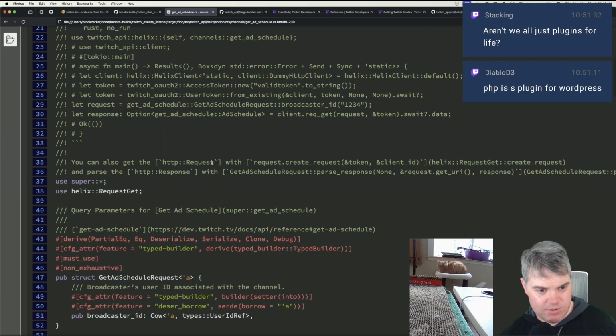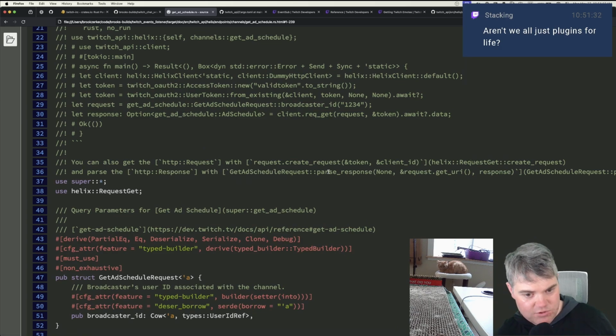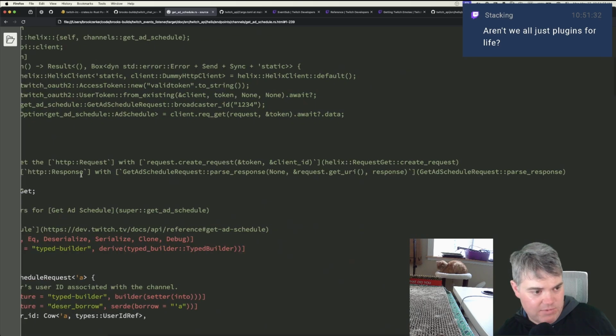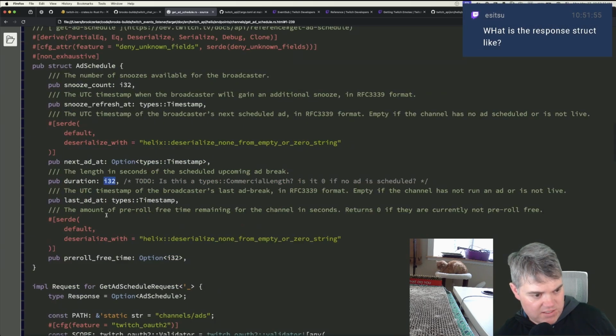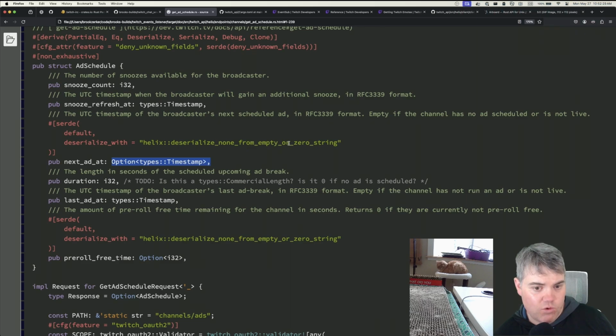Oh, okay. So this runs that. You can also get the HTTP request with that. Oh, we might have to parse response, not request, to get the response. Wait, does that mean I have to parse this myself? Hold on, I'm confused. Yes, this is duration. Next add is an option timestamp. Okay, serde default deserialize with helix deserialize none from empty or zero string. That's the problem. That's the problem.